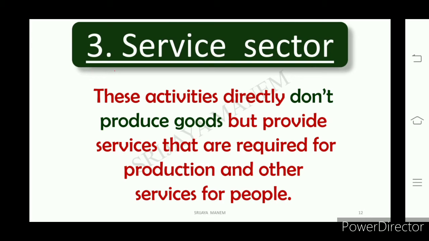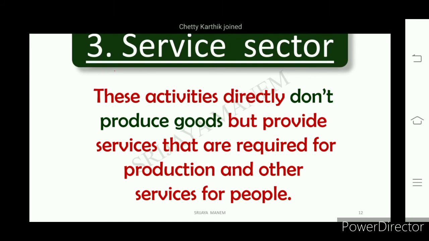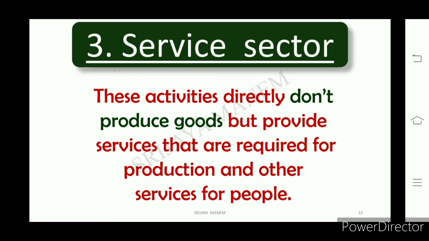So the service sector is different from the agriculture and industrial sectors. In agriculture and industries we find production of goods, but in the service sector we find they offer some kind of services. So in the production process we find some kind of services needed.